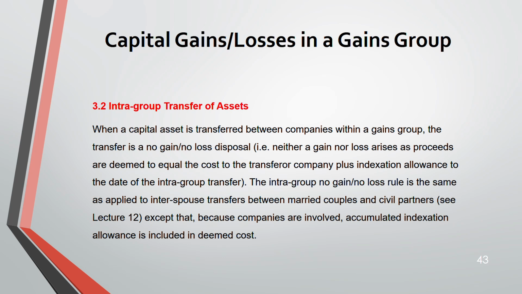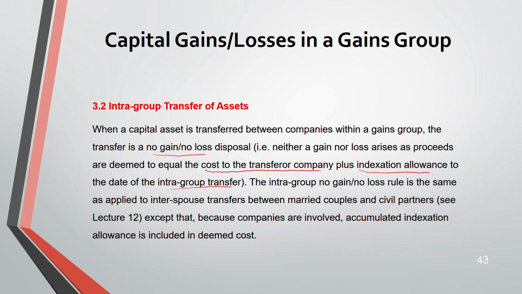Where a capital asset is transferred between companies within a gain group, the transfer would be at no gain, no loss, because actually you're not making any gain, because it's within the group only. You're not transferring it to an outsider. So the proceeds will be equal to the cost to the transferor company plus the indexation allowance to the date of the intragroup transfer.